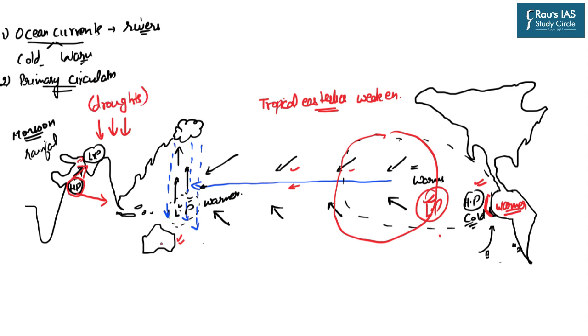Clear? Now let us see what will happen in Australia. Earlier Australia was having the low pressure region because the warm water was collected over here and the warm winds were also over here. But now because the warm water is in central and eastern Pacific, off the coast of Australia we will be having a high pressure region, and the Australian coast will also face droughts. So what has happened is that the cold water which was earlier present off the coast of Peru has now become warm. And this warming of the oceanic water near the coast of Peru is known as El Nino. So I hope that the El Nino phenomenon, the conceptual part, is clear to you.